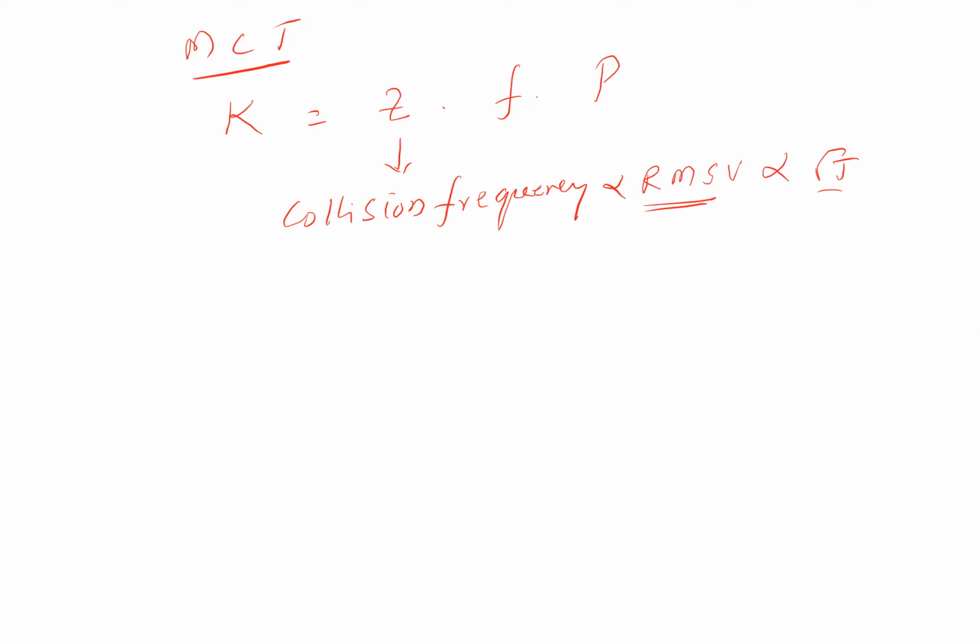When it comes to F, the term F is actually the fraction of the molecules which have energy to cross the barrier.